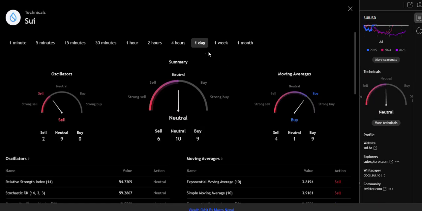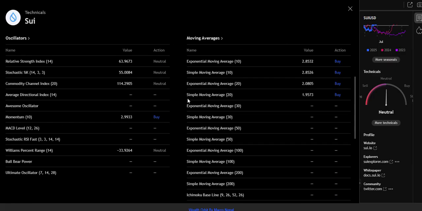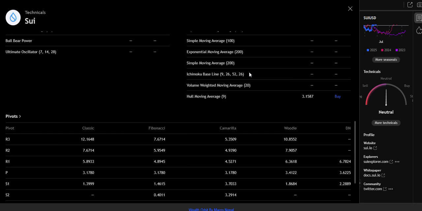And now we'll look towards the technical indicators. RSI is at 63, stochastic 55, commodity channel index 114, momentum 2.99, Williams percent range minus 33, EMA 2.85, SMA 2.85 also. Then EMA on 20 day 2.080, SMA on 20 day 1.95.